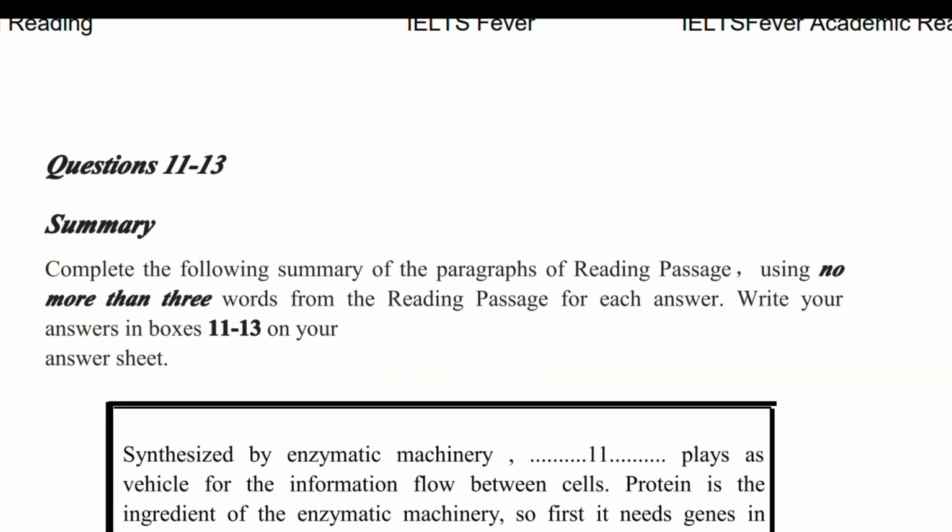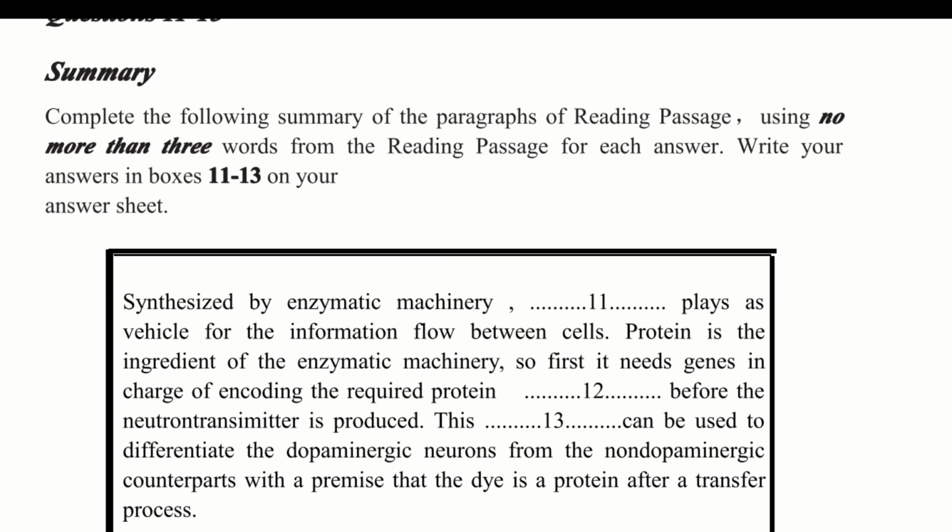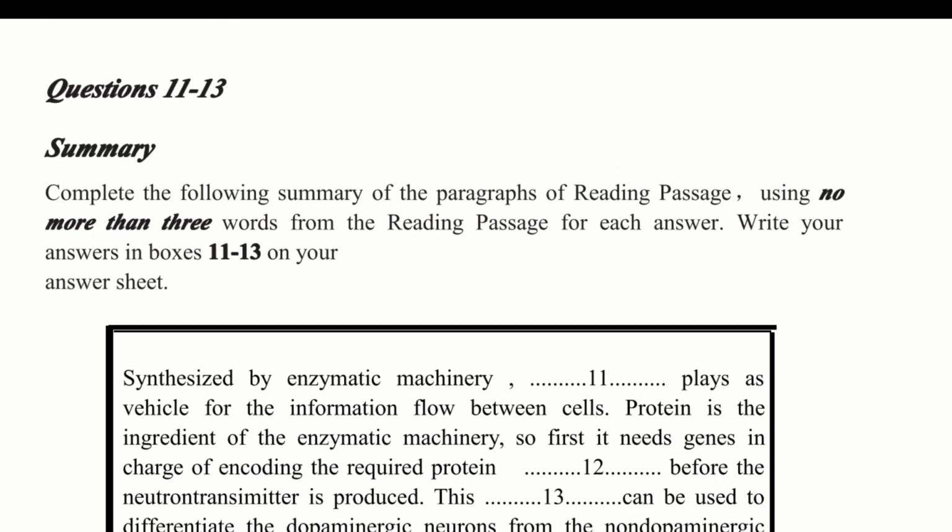Now we have the next questions, 11 to 13, blanks. Complete the following summary of the paragraphs of the reading passage using no more than 3 words from the reading passage for each answer. Write your answers in boxes 11 to 13 on your answer sheet. So here is a particular mention: using no more than 3 words.